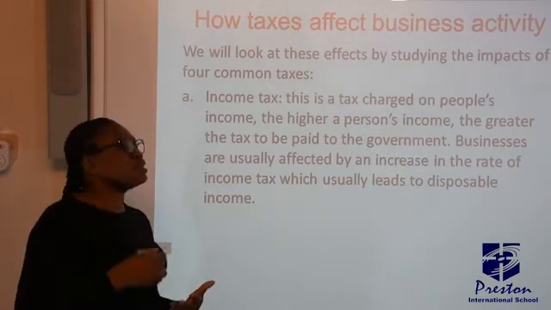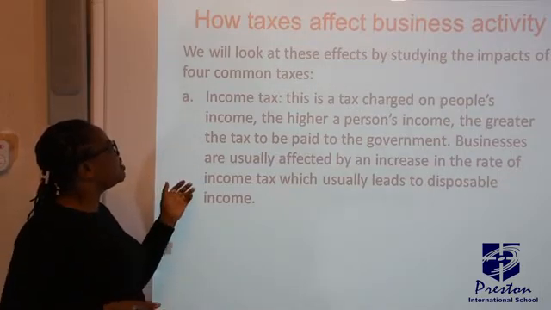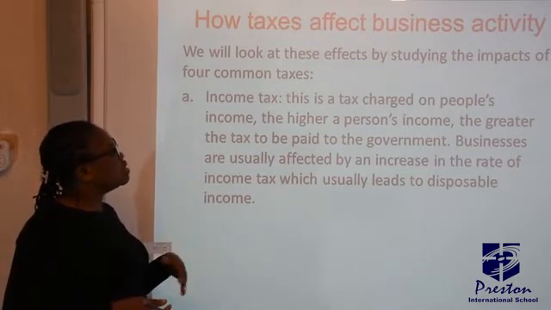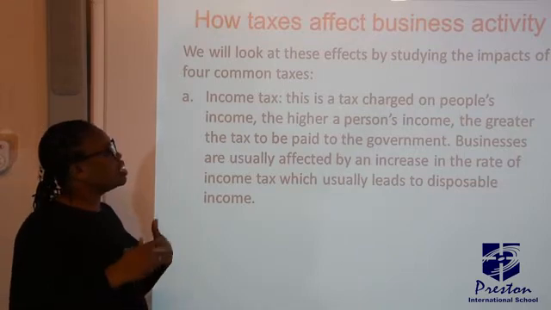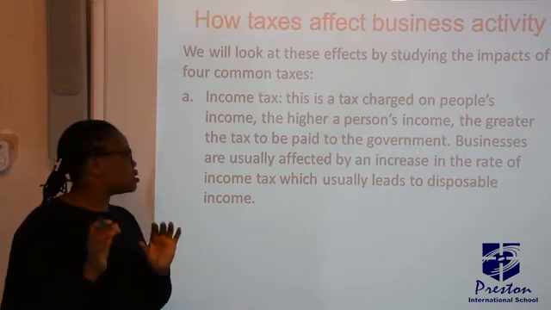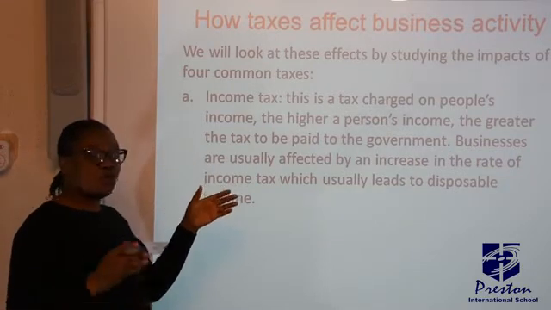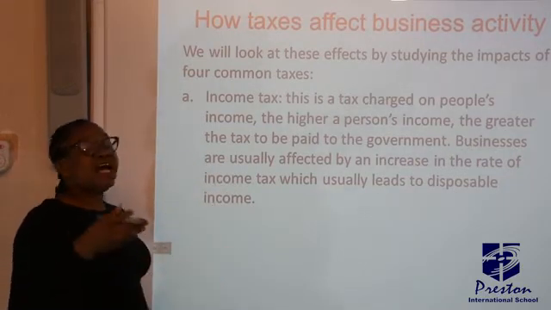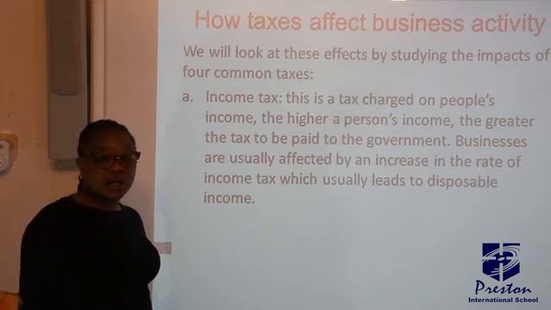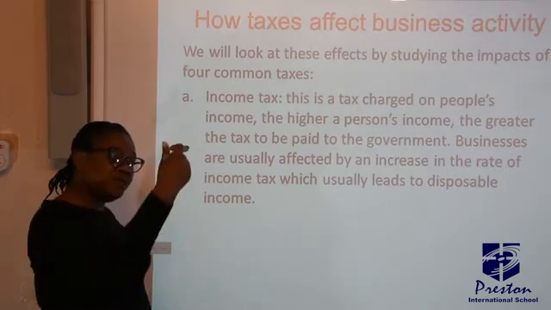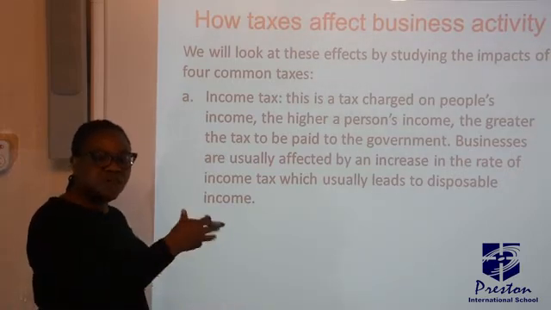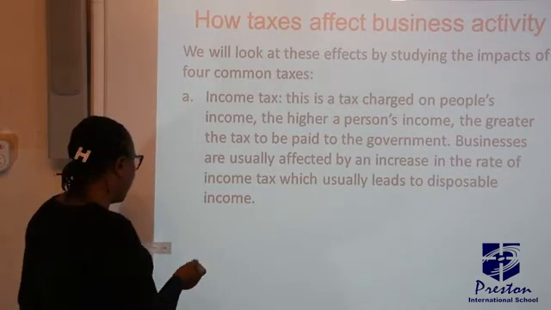Okay, now, how does it affect business activities? We look at this effect by studying the impact of four common taxes. We have income tax. It's a tax charged on people's income, which I've said before. The higher your income, the higher your tax. If your income is low, then your tax will be low as well.